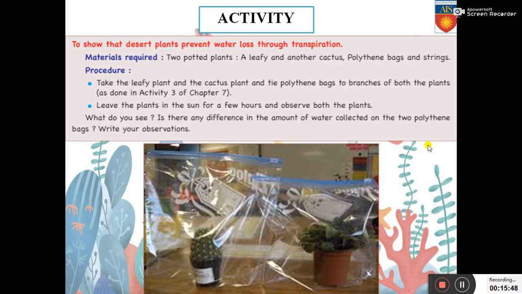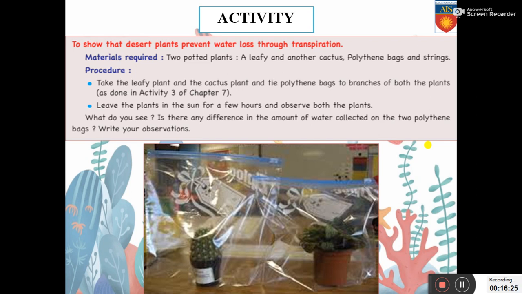Okay, so now we are going to discuss an activity. What is the activity? We have to prove that the desert plants prevent water loss through transpiration. What are we required to do? We have to take two potted plants, a leafy normal plant and another a cactus, polythene bags and strings. Look at the procedure. Take the leafy plant and the cactus plant and tie polythene bags to branches of both the plants. You can take a polythene bag and tie it up, or you can put the entire plant in a plastic bag as shown in the picture.